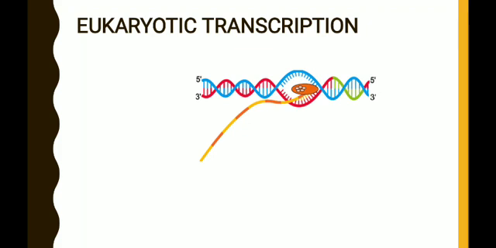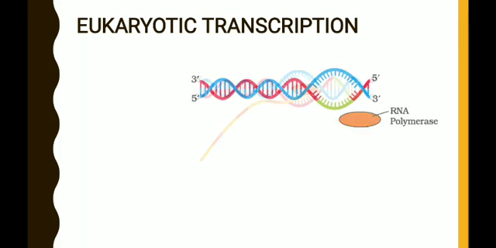Simultaneously the RNA polymerase enzyme reads the information present on the template strand and joins RNA nucleotides complementarily to the parental DNA template strand, so that the RNA molecule is synthesized. And always the new RNA nucleotides are added to the 3' end of the newly synthesized RNA molecule.